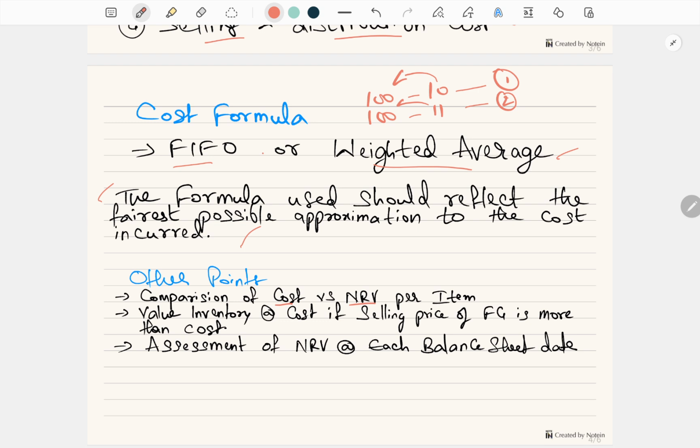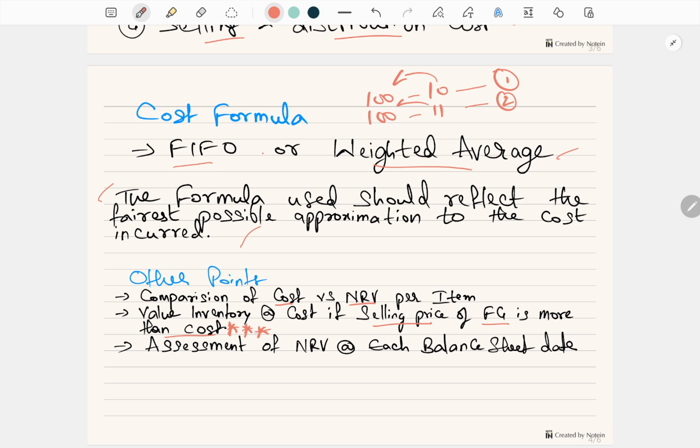Value inventory at cost if the selling price of finished goods is more than the cost. Suppose for a particular raw material, NRV is less than cost, but after the completion, the finished goods is going to be sold at a price higher than the cost. In such a situation, instead of valuing it at NRV, you are going to value it at cost itself. So this is more important.